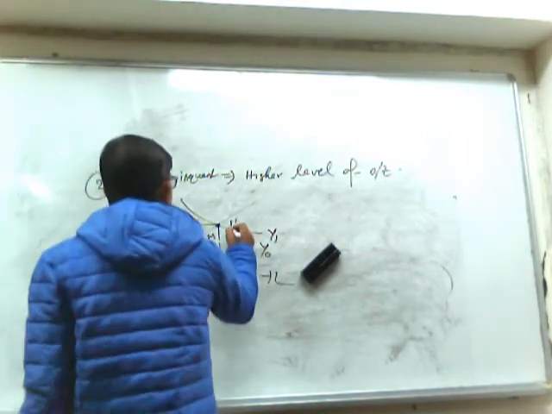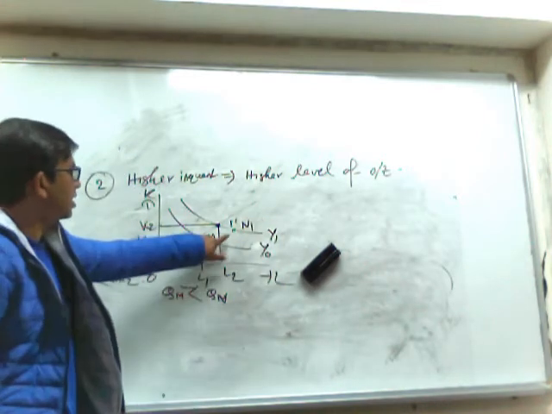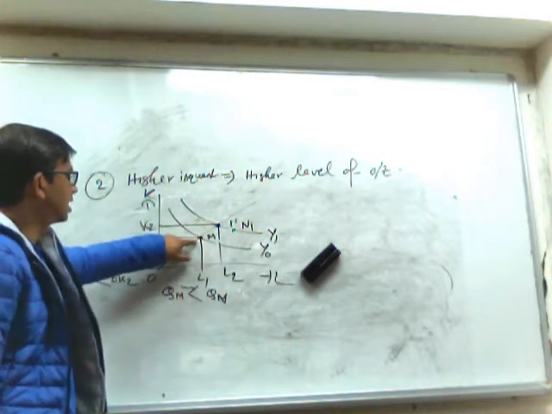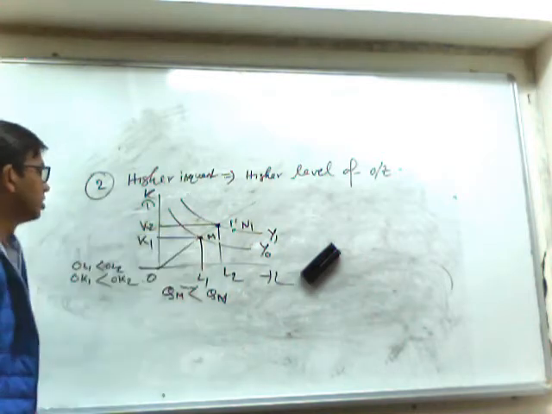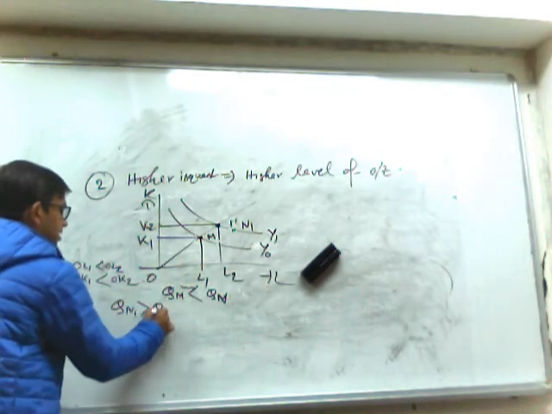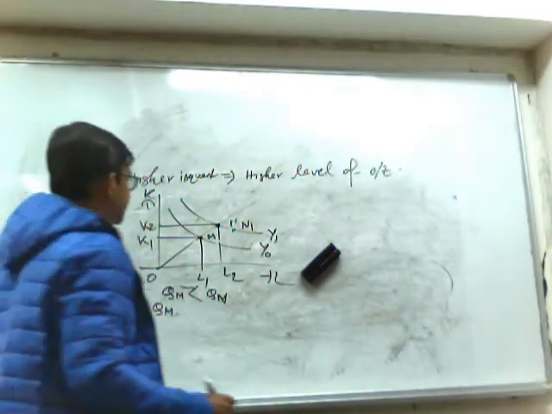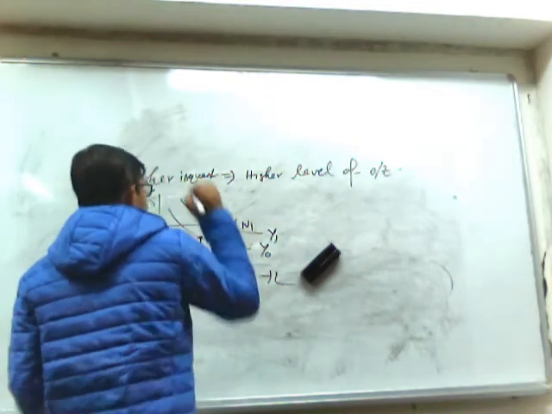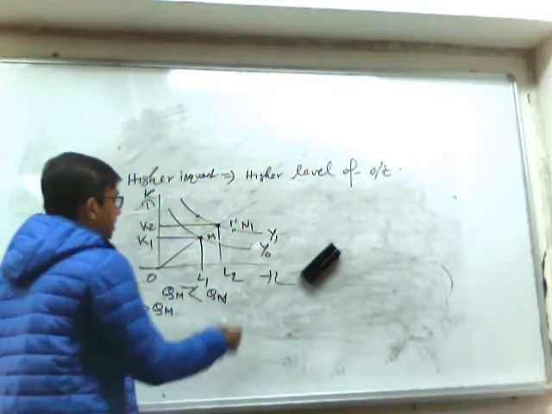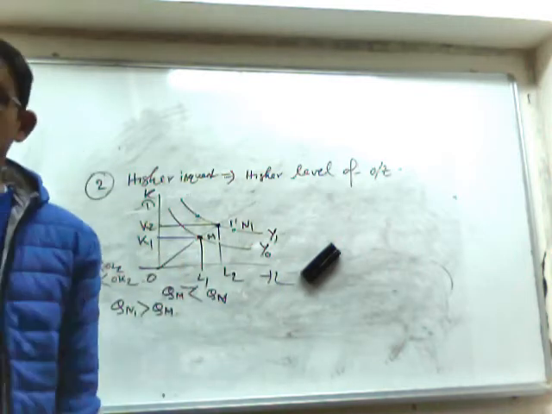Similarly, if we consider N1, N1 and N are producing the same level of output, and N is producing a higher level of output compared to M. So from here we can write that QN1 is greater than QM. From here we can say that any combination on this isoquant Y1 indicates a higher level of output compared to the combination M.